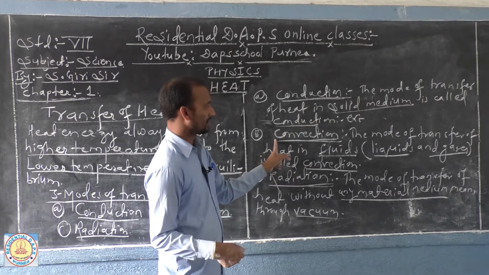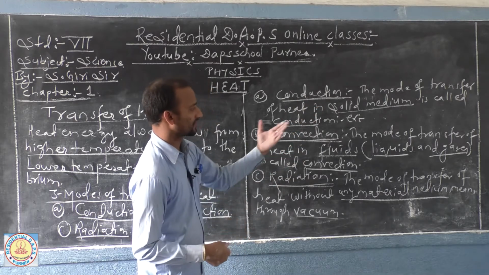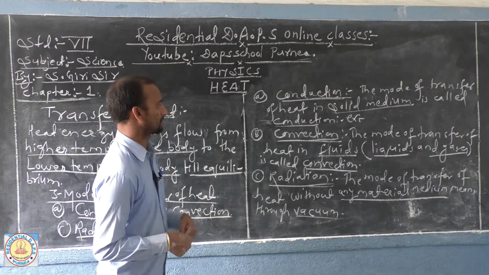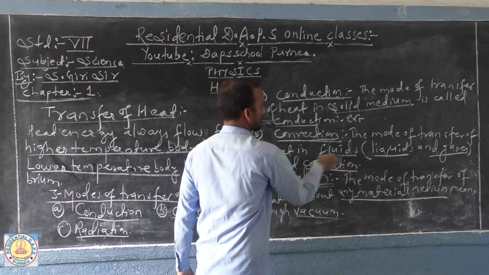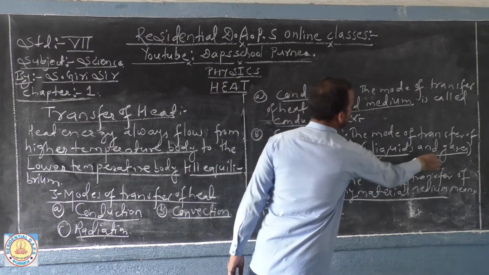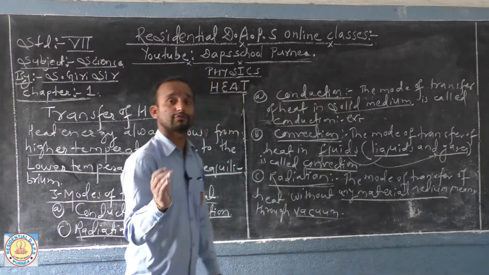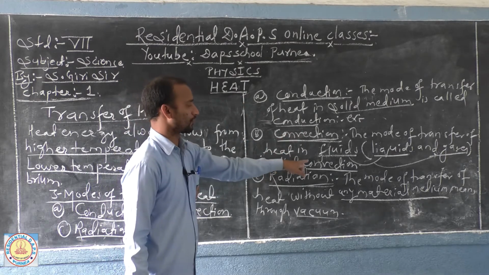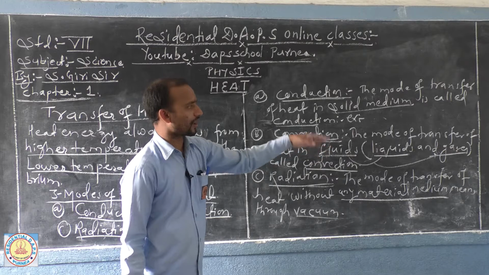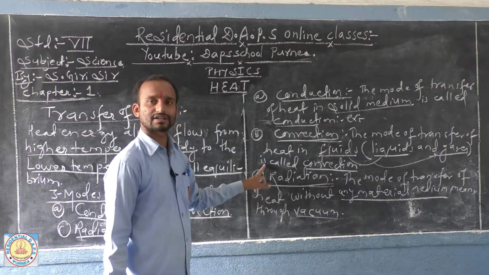Now B, convection. You have to write the definition in this way: the mode of transfer of heat not in a solid, rather in a fluid. Fluids are those substances, liquids and gases, which can flow. So the mode of transfer of heat in fluids, either in a liquid or a gas, is called convection.